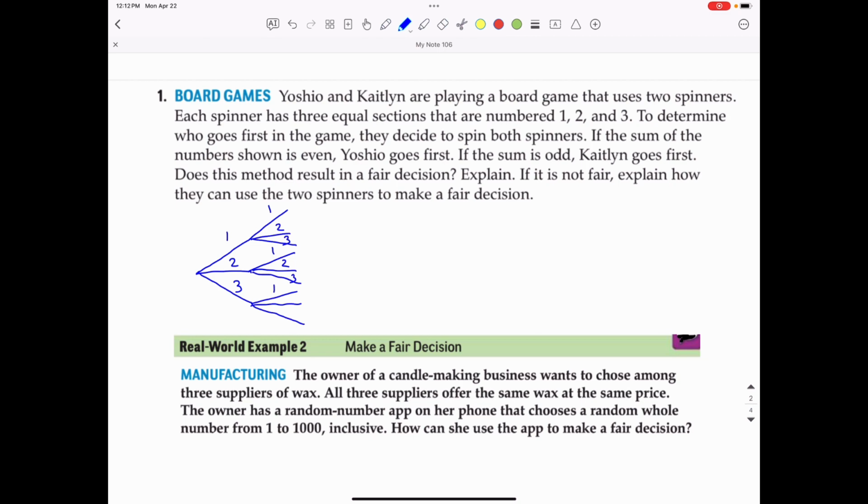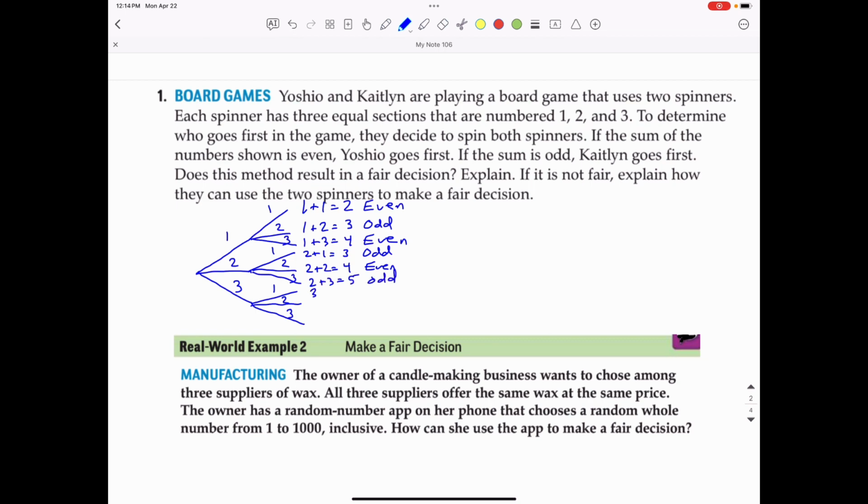So my final outcomes are going to be when I add the 2 spinners together. So the first branch, this is a 1 plus 1 branch, which is equal to 2, and that is an even number. This branch is 1 plus 2, which is 3, and that is an odd number. This branch is 1 plus 3, that equals 4. That is an even number. And so on. So I got 2 plus 1, which is 3, that is odd. And then 2 plus 2 is 4, that is even. 2 plus 3 is 5, that is odd.